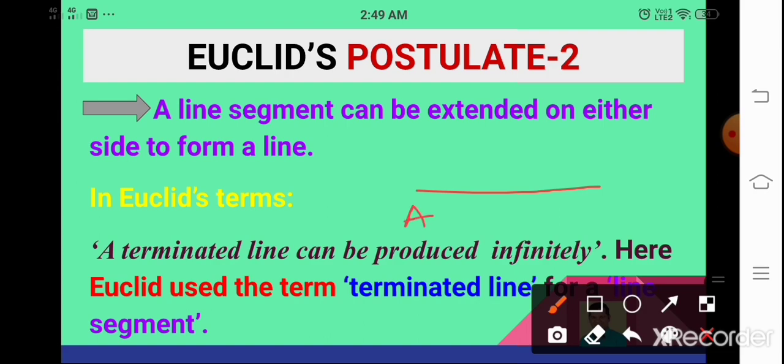It is a line segment AB. If we extend it like this on both sides, we will get a line. This is Euclid's second postulate.